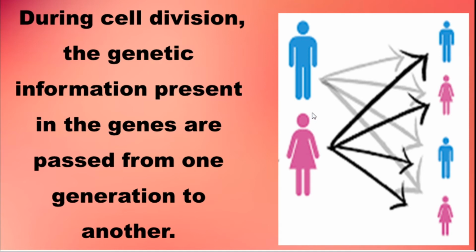When you look at their offspring, some seem to resemble the father, some the mother, and some offspring seem to have both characters. Some characters come from the father, some from the mother.